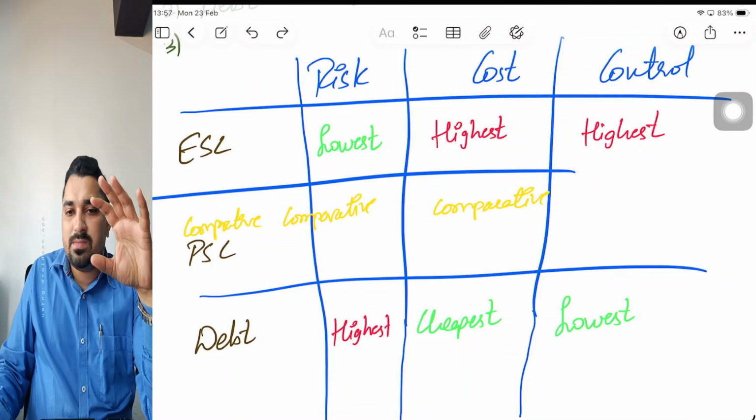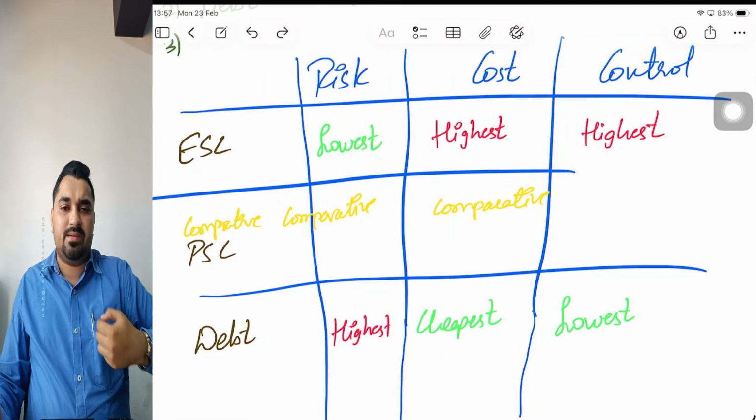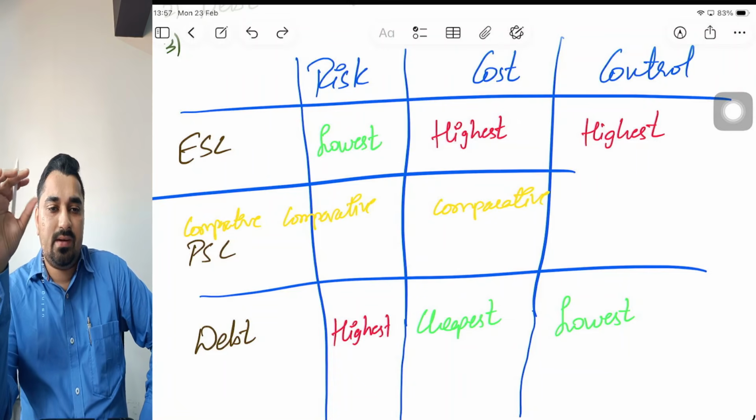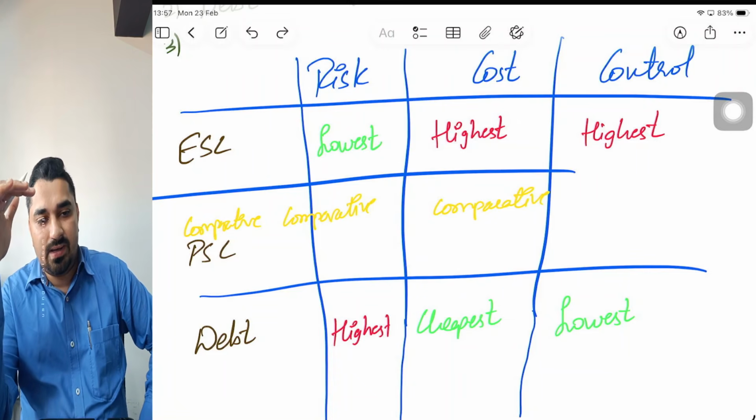So debt is always cheaper than equity because of tax shield impact. Coming to equity share capital, why is equity share capital a costly source of finance? The reason is whatever surplus the company earns after repaying everything.